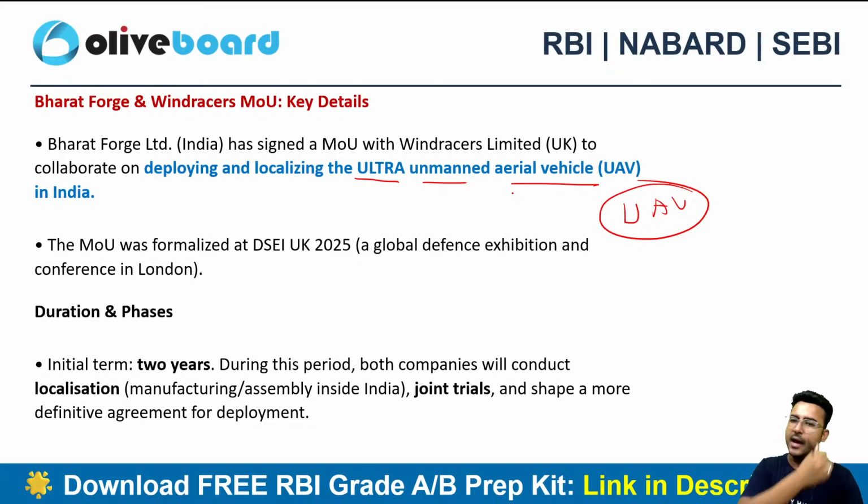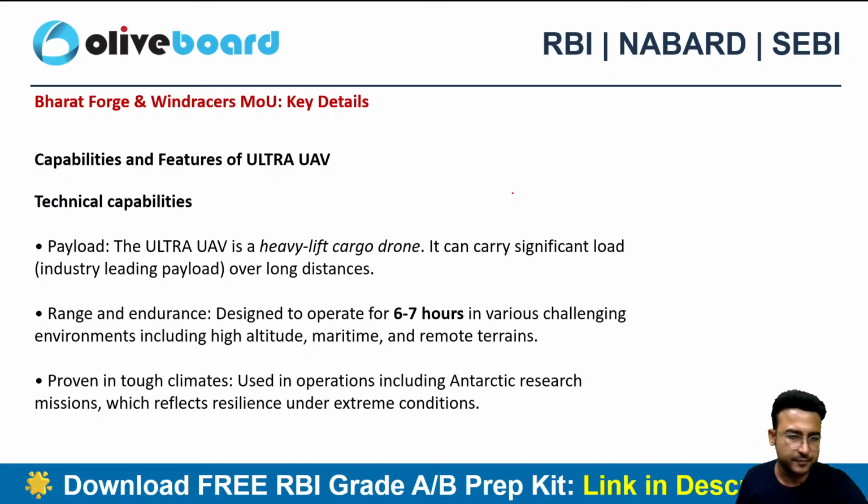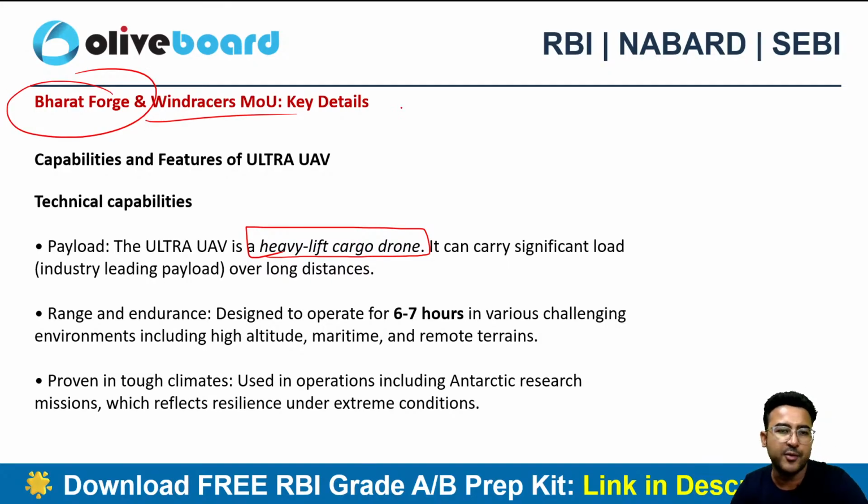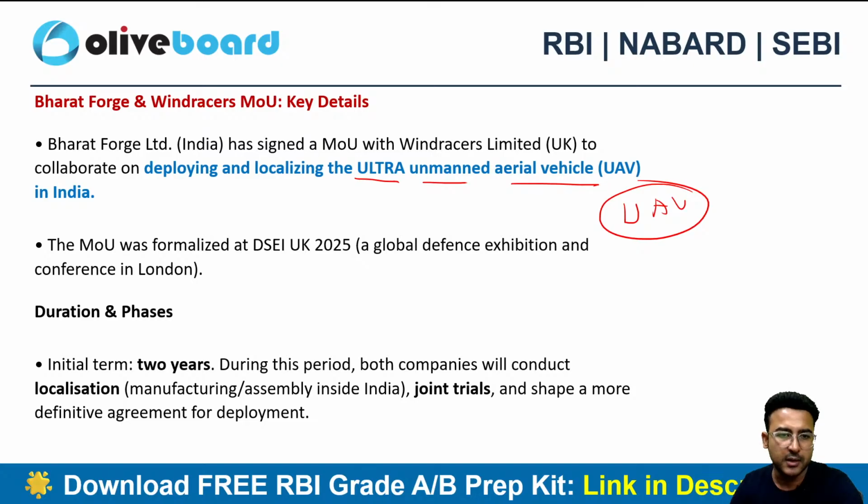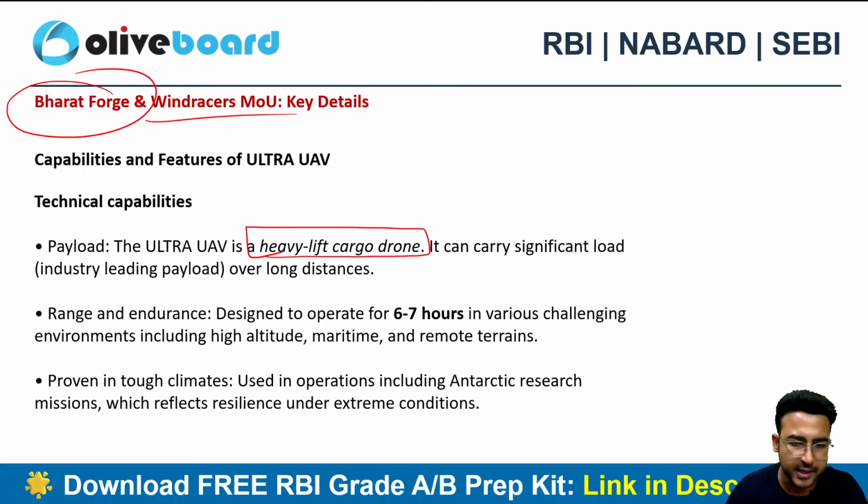What is this ultra unmanned aerial vehicle? It's nothing but heavy lift cargo drones. So defense company Bharat Forge and Windracers have signed an MOU to source these particular ultra unmanned aerial vehicles in India. Again related to technology.